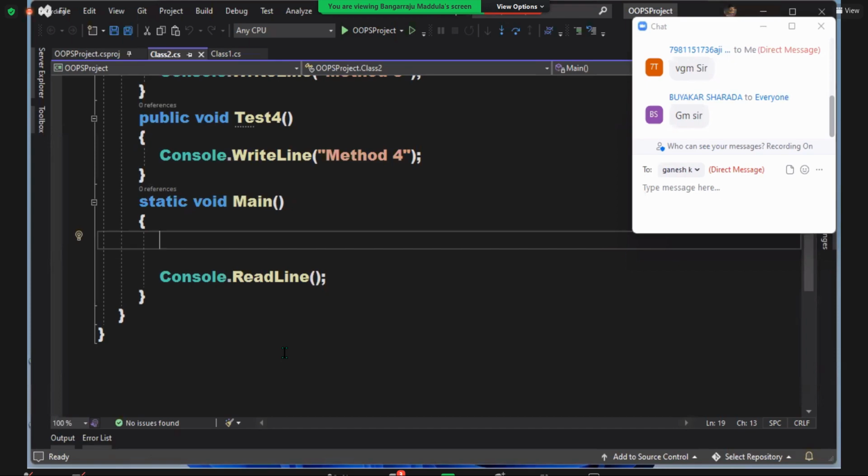Reverse is not possible. What is not possible? Child class variables cannot be initialized by parent class instance. Okay, it's not possible directly, indirectly, implicitly, nothing is possible. Third point. What is it? Child class variables can be initialized by parent class references that are initialized by child class instances. Simply speaking, child to child only we are creating. In between, parent is only present there, but child to child is what exactly we are creating.